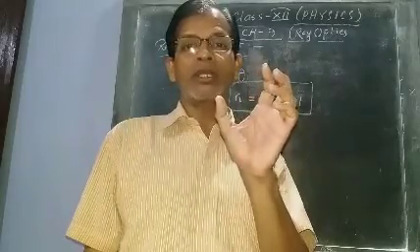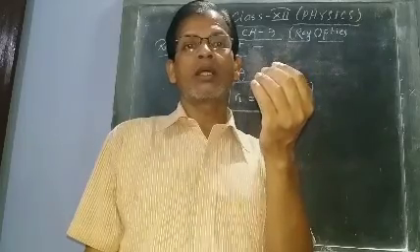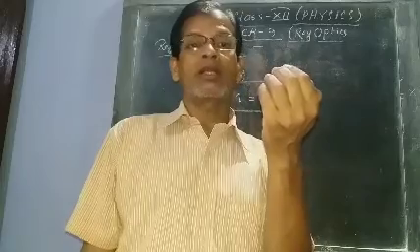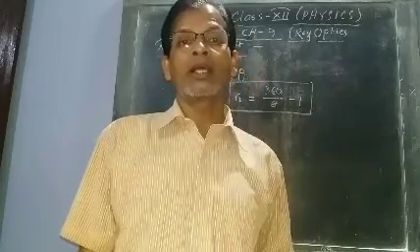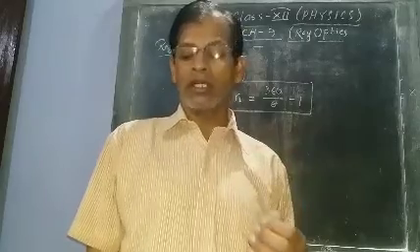Concave mirror means that the reflecting part will be towards the center of the spherical mirror.